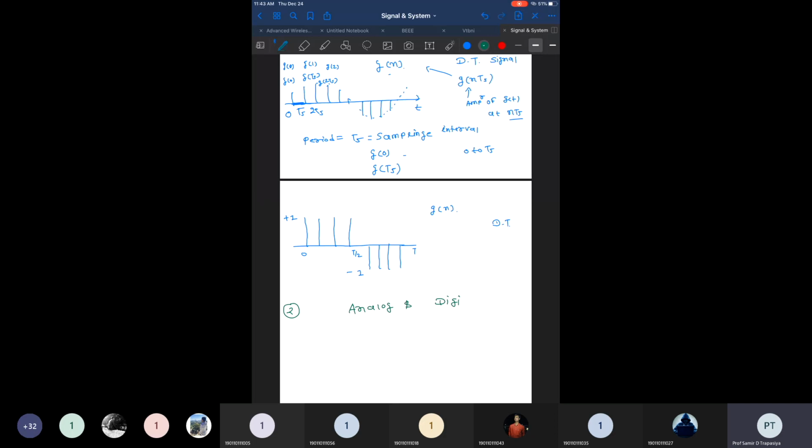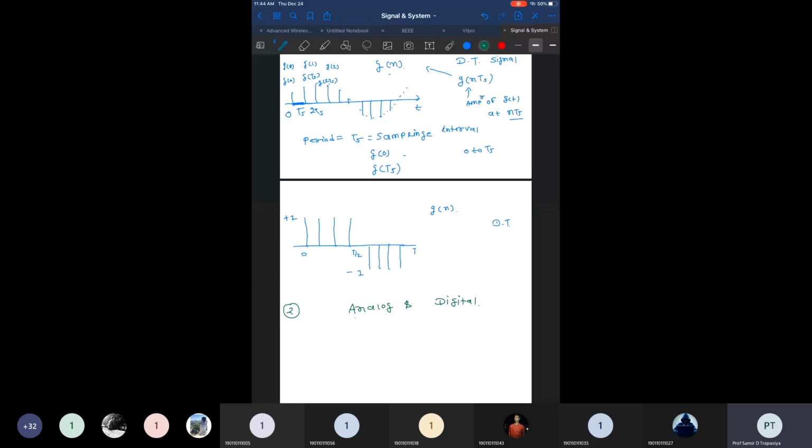See, in the earlier discussion of continuous time and discrete time signals, we defined this category. Continuous time and discrete time basically depend on the x-axis, right? If the x-axis is discretized, then it is known as a discrete time signal. But if the x-axis is continuous, then it is a continuous time signal. But it's not related to the amplitude. The second category, analog and digital signal, depends on the amplitude, right? Whether the amplitude is discretized or continuous. So this second category doesn't depend on the x-axis, it depends on the amplitude.